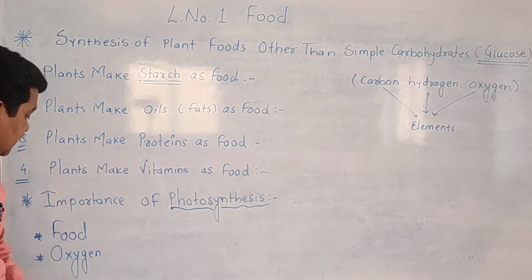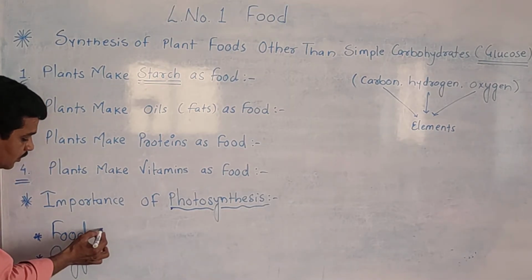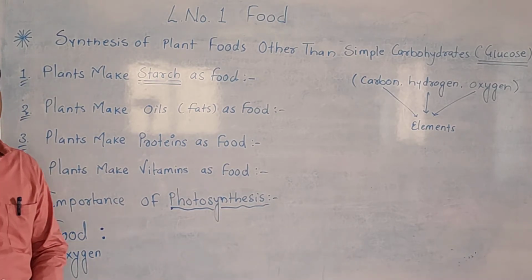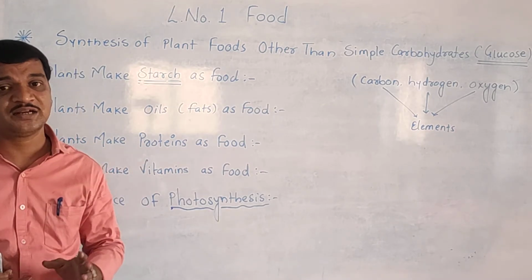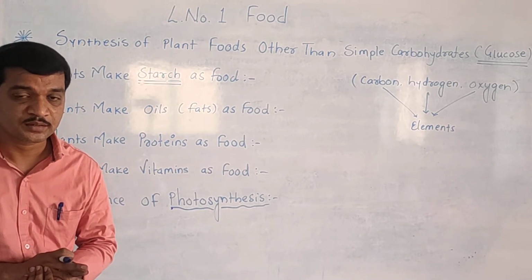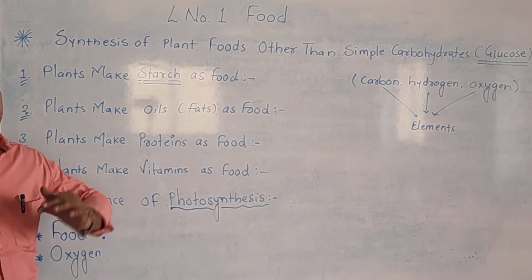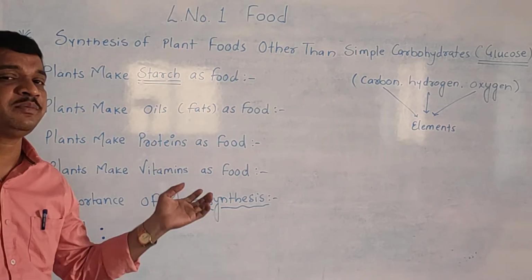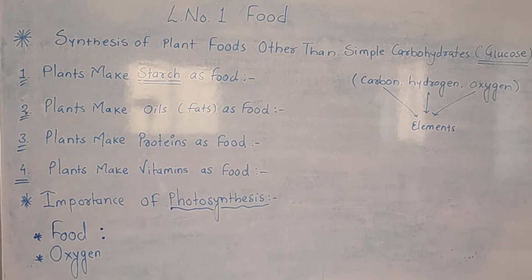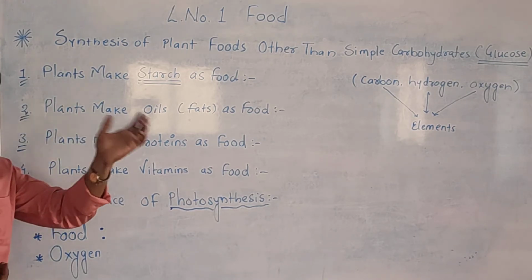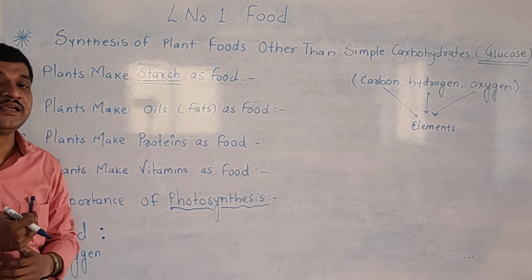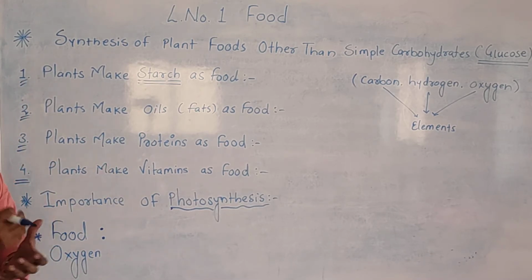Why? Because see students, the photosynthesis process is very important for plants to make their own food, and all animals depend on the plants. If plants are unable to make their own food, they cannot produce food for us also, and indirectly without food we will die.